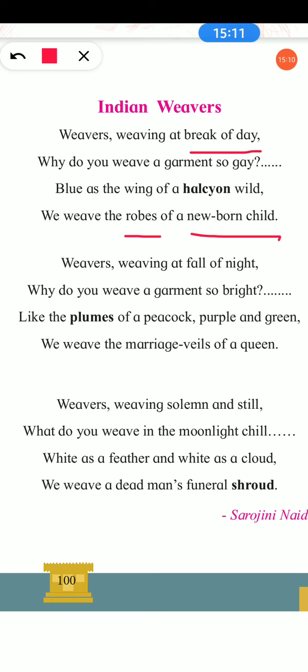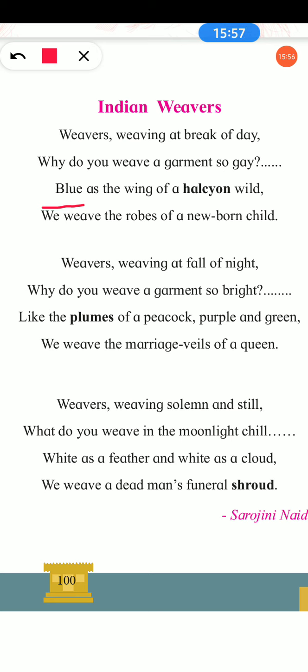When she asked a question, why do you weave a garment so gay? Gay means here happiness or bright colored. Why do you weave a garment so gay means why you are weaving this colorful garment, that means cloth. That time weavers replied, we weave the robes of a newborn child. The color of that robe was blue, and we know that blue is a color of happiness.